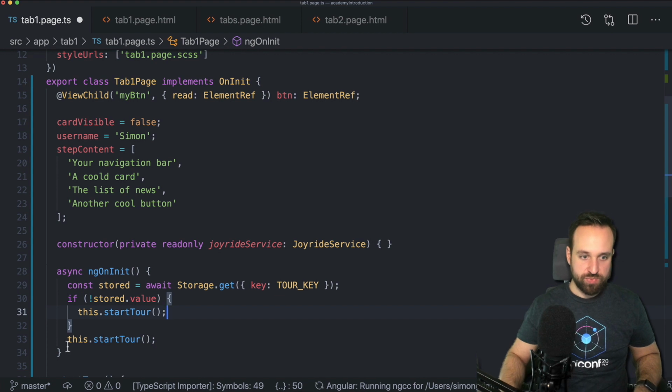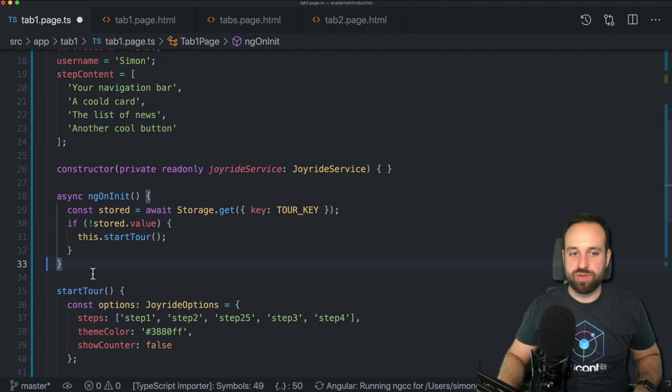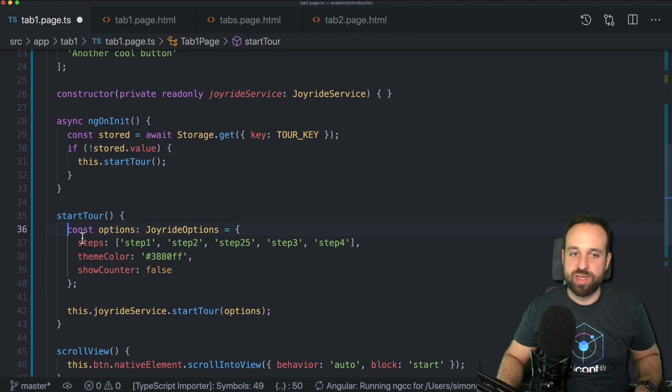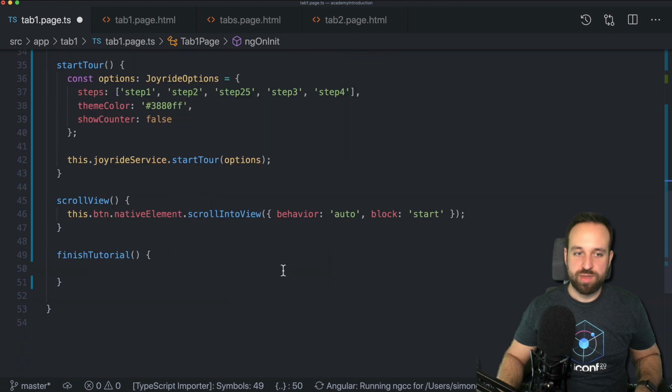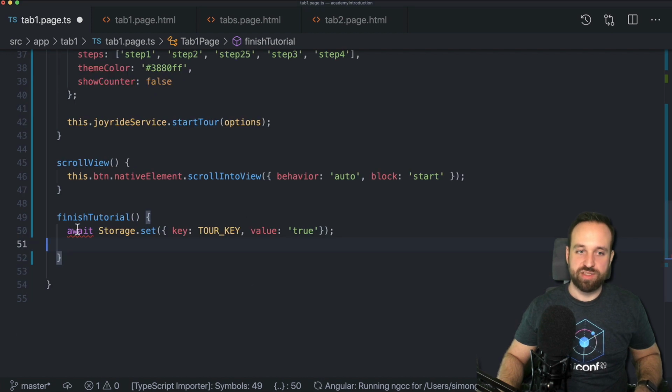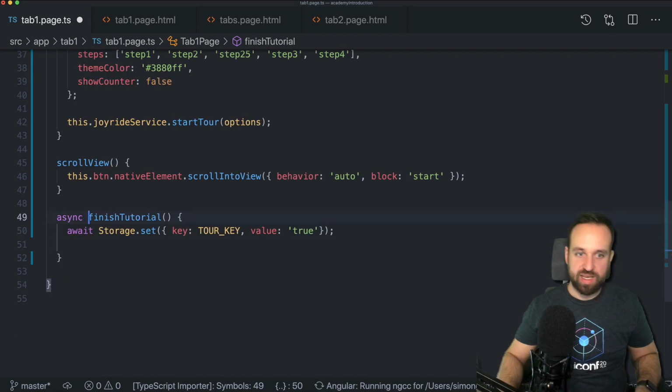So we're gonna remove this one. And of course, you could also still leave that option anywhere to manually trigger this. This is really completely independent from the store logic that we have right here. The only thing we might want to watch out for is within the finish tutorial, we should now set the key like this to something. So let's make this async, and then the tour wouldn't appear again.